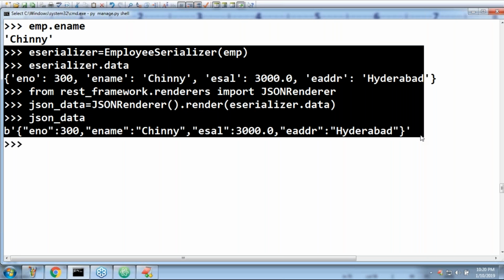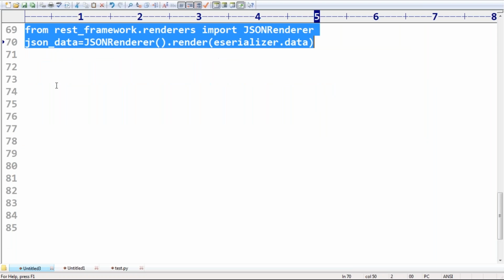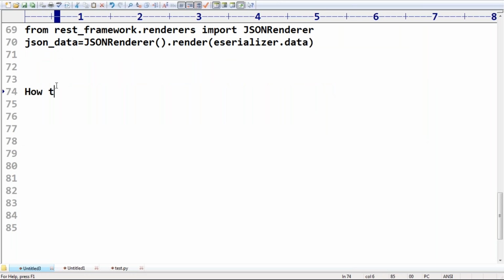I repeated it a second time also, so that you can get much clarity. That's all. Up to this point, you are getting one employee record, one employee object, converting into JSON. My requirement now is to convert a query set, all records. Now my job is how to perform serialization for a query set.